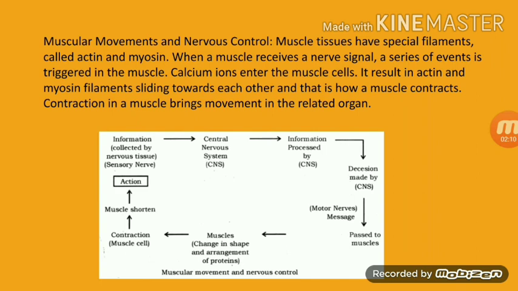Then, action: information is collected by the nervous tissue from your sensory nerve, and then it moves to the CNS, the central nervous system. The information is processed by the central nervous system, and the decision made by the central nervous system goes to the motor nerve, and it will act on your effector, that is your muscles, to remove your hand.